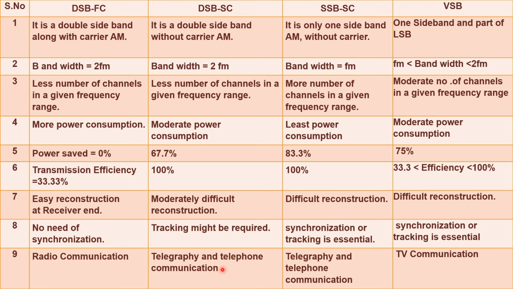The special types like double sideband suppressed carrier and single sideband suppressed carrier are utilized in telegraph and telephone communication, and vestigial sideband is utilized in analog television communication. We use the vestigial sideband AM modulation technique.